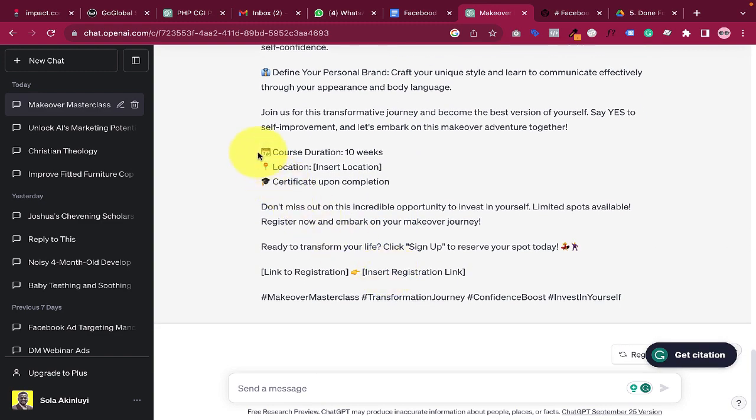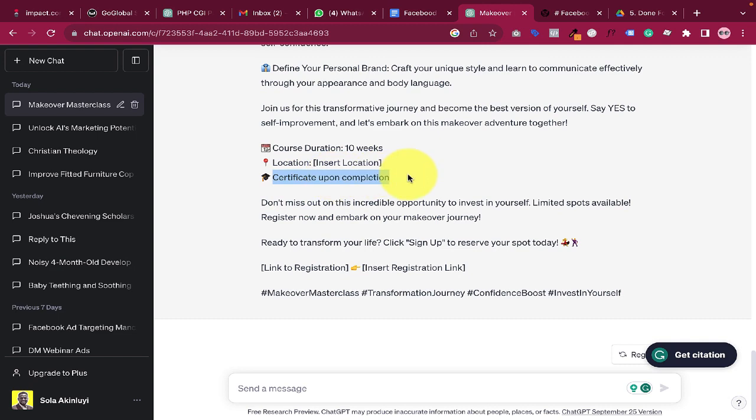And then it talks about the course duration, the location, that is, if it's a physical location, for example, let's say I'm currently in Belfast, Northern Ireland, United Kingdom. So I can decide to say I want to target people in Belfast. But if I want it to be an online class, then let it be known here. Just put online there.